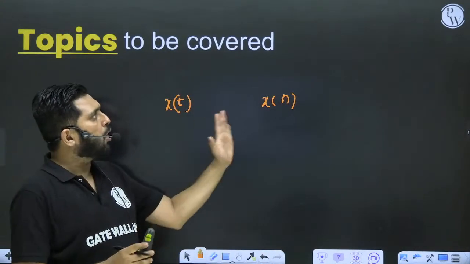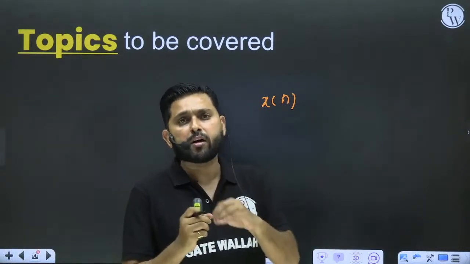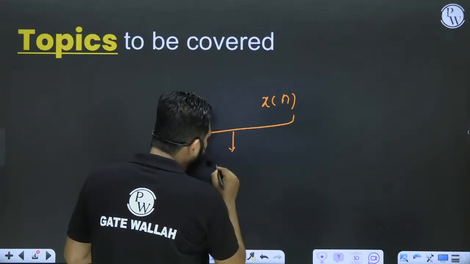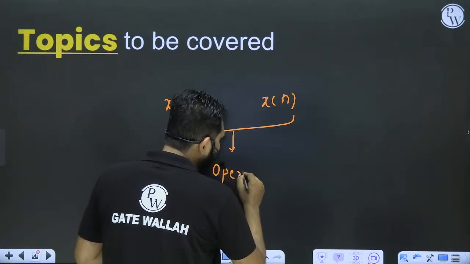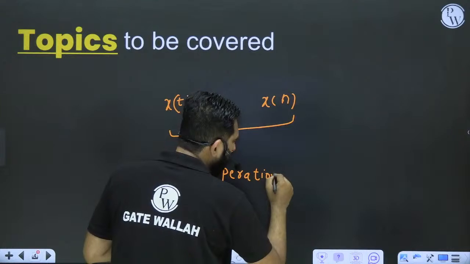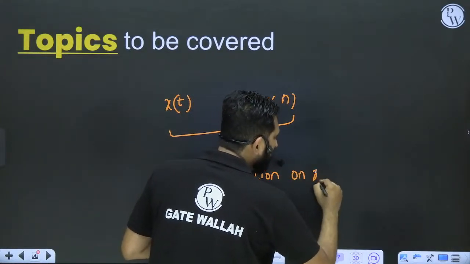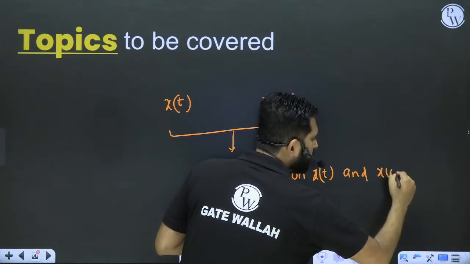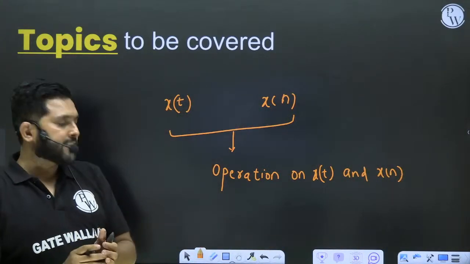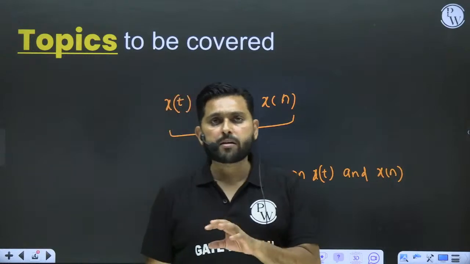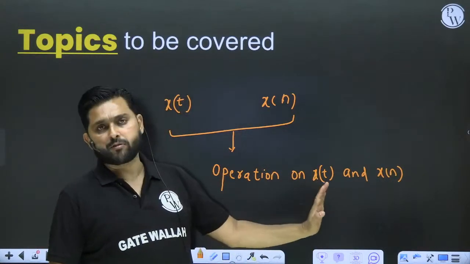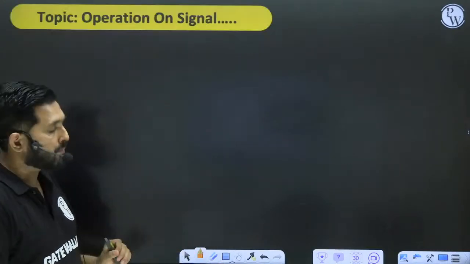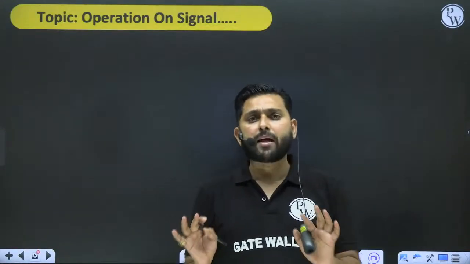Now I want to operate on this signal. Now what do you mean by the word operation, sir? So what we are going to cover in today's class is the operation on x of t and x of n. This is our main agenda for today's class. Now what do you mean by the word operation? Okay, let's start. First of all, understand what we mean by the word operation.